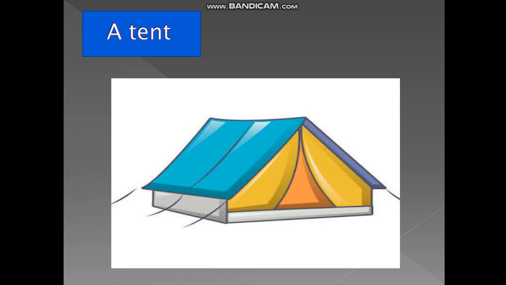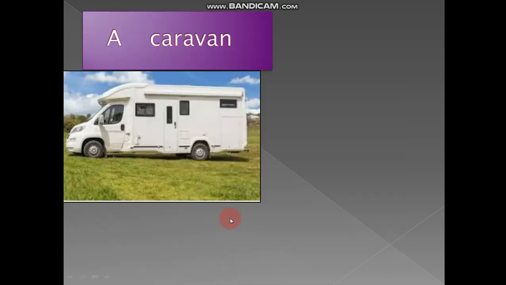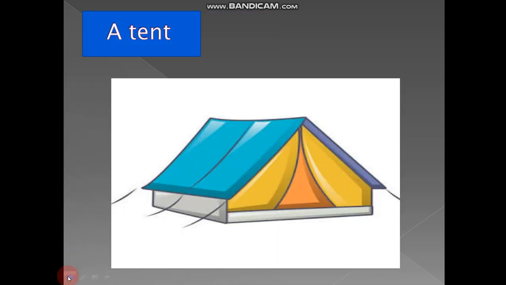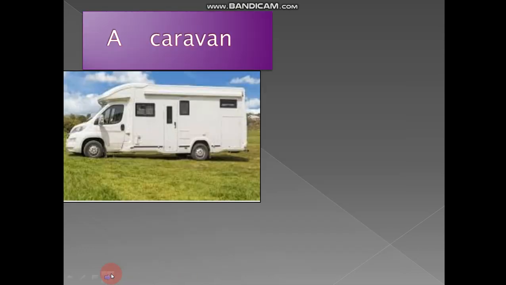Next, tent. Who will use the tent, children? People who are moving from place to place use the tent because they want to carry it from one place to another place. So that's why they are using it. This tent is made up of cloth. What is made up of cloth? Tent is made up of cloth.